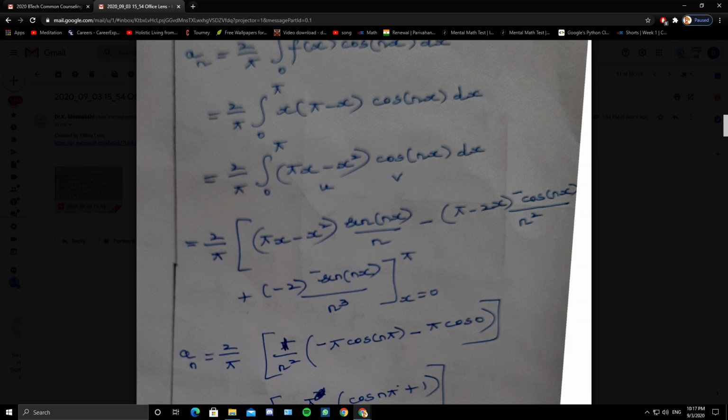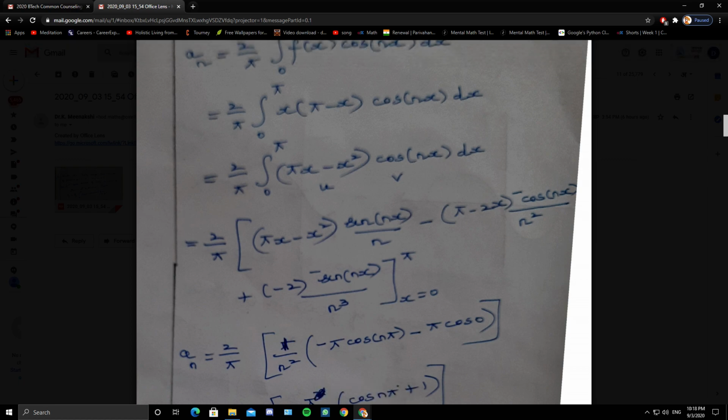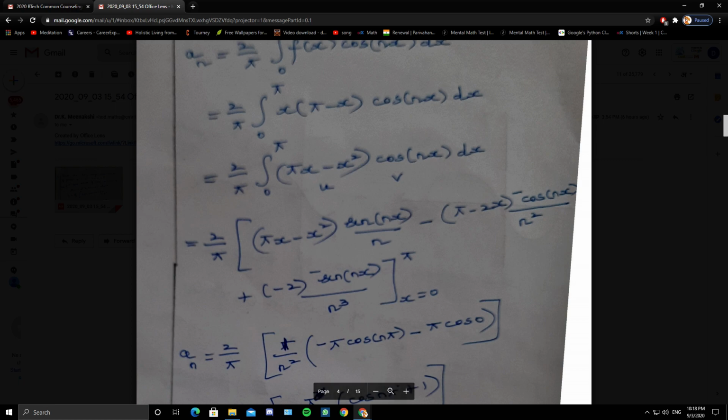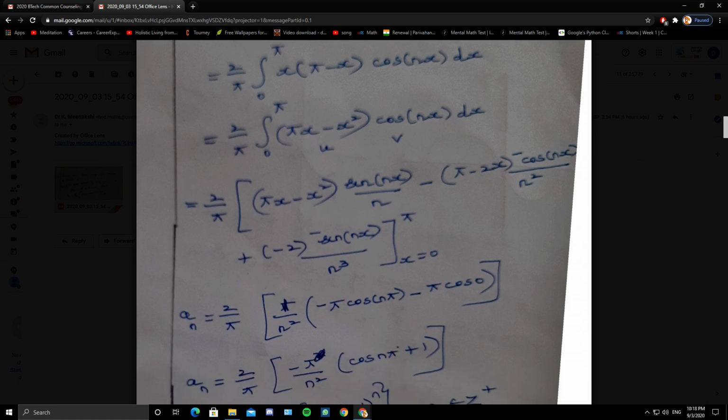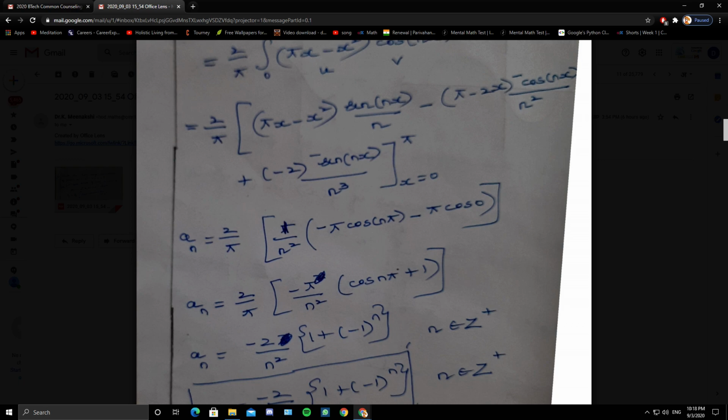So when x takes the upper limit, sine n pi is 0. When x takes the lower limit, sine 0 is 0. So you only have the second term. So 2 by pi, minus of minus plus, so 1 by n square. So if x takes upper limit pi, pi minus 2 pi is minus pi cos n pi. When x takes the lower limit 0, pi minus 0 cos 0. So it is 2 by pi 1 by n square minus pi cos n pi minus pi. So 2 by pi of minus pi by n square 1 plus cos n pi.